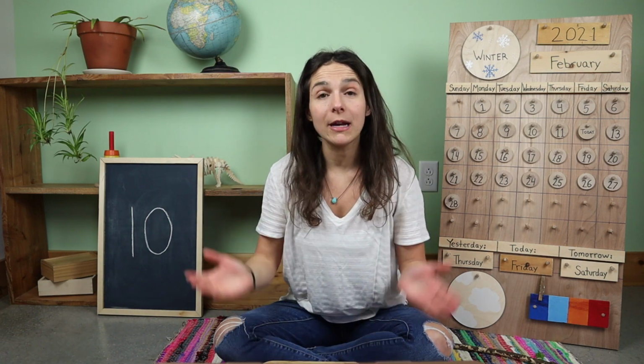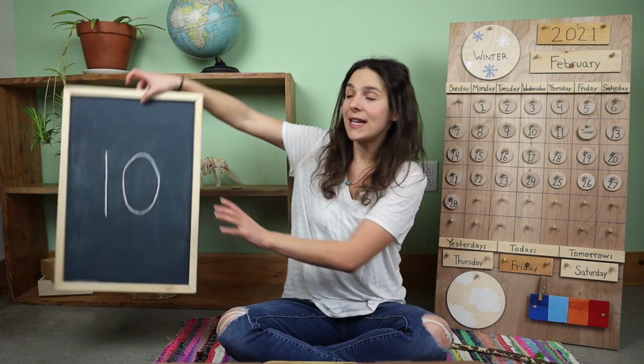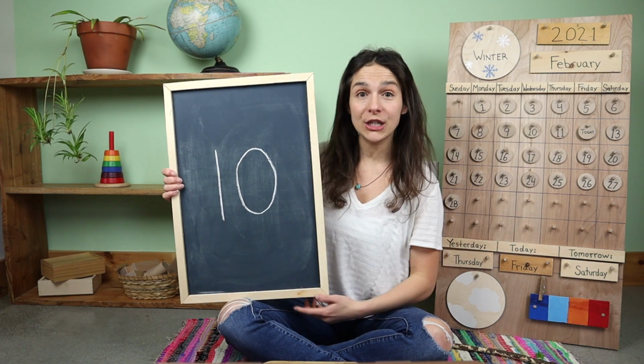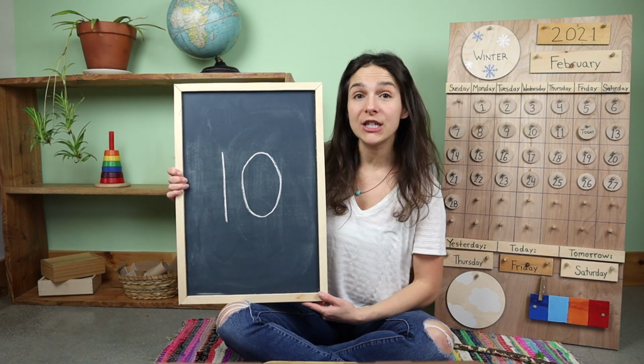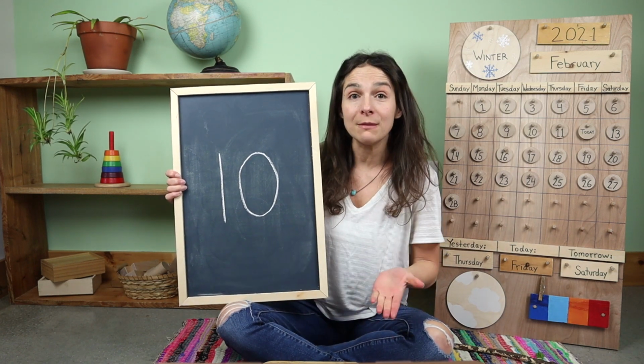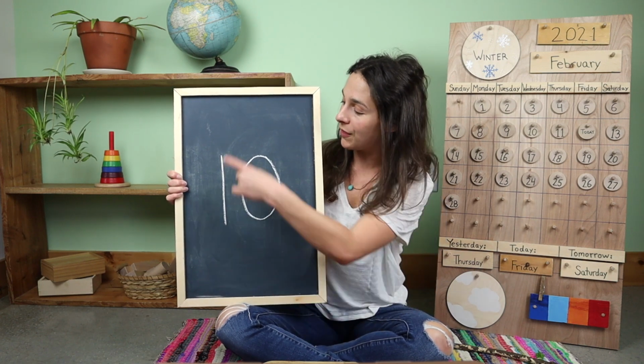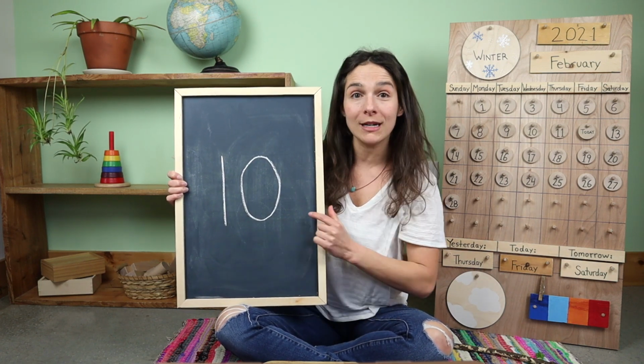Today will also be our last day talking about this number. We reached double digits this week. Double digits means that the number is made up of two numbers. So let's first start off with this whole number. Do you know what number this is?